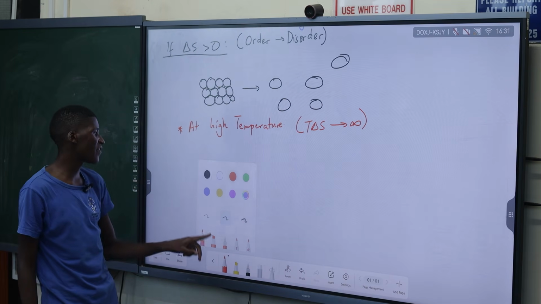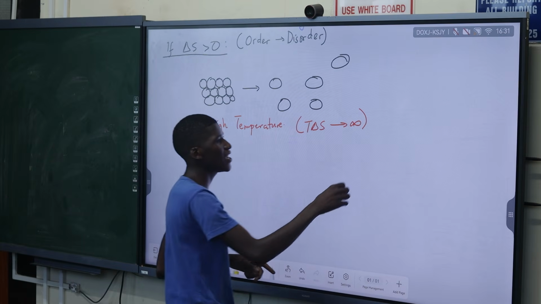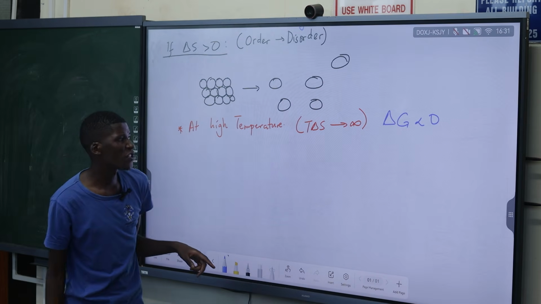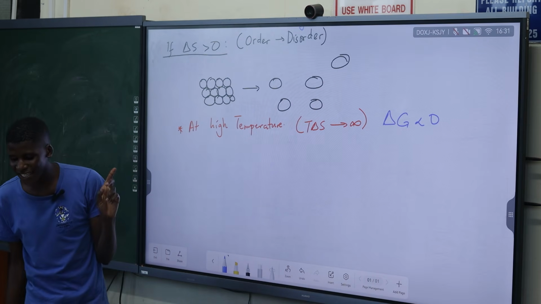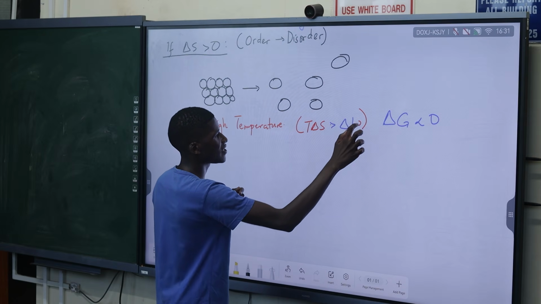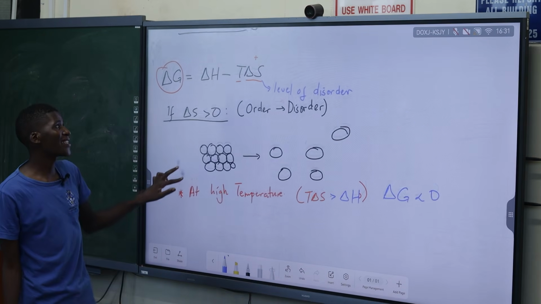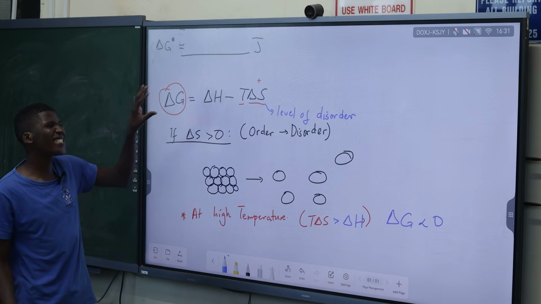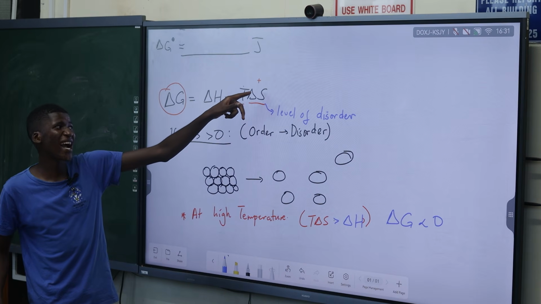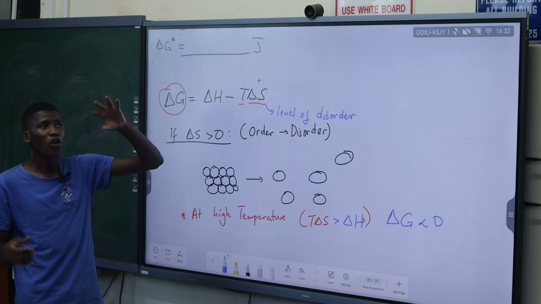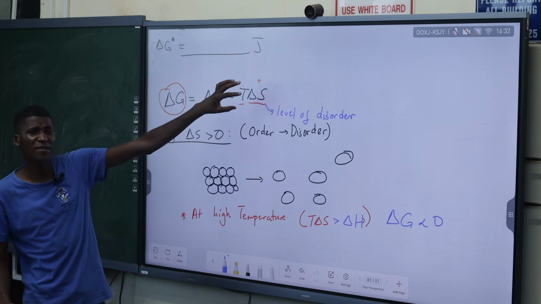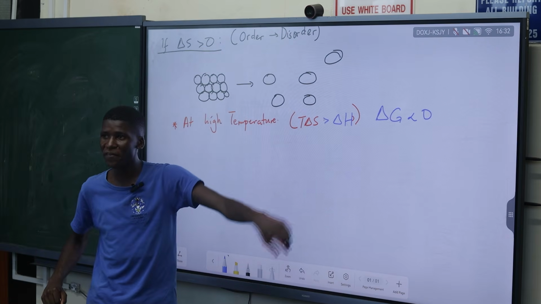So at higher temperatures we know that our value of delta G is less than 0, because this expression T delta S will definitely be greater than delta H. Because when the temperature is very big, this number, with the positive delta S, will be a very big number compared to delta H. So if you are saying a smaller number minus a bigger number, that will give you a negative Gibbs energy.